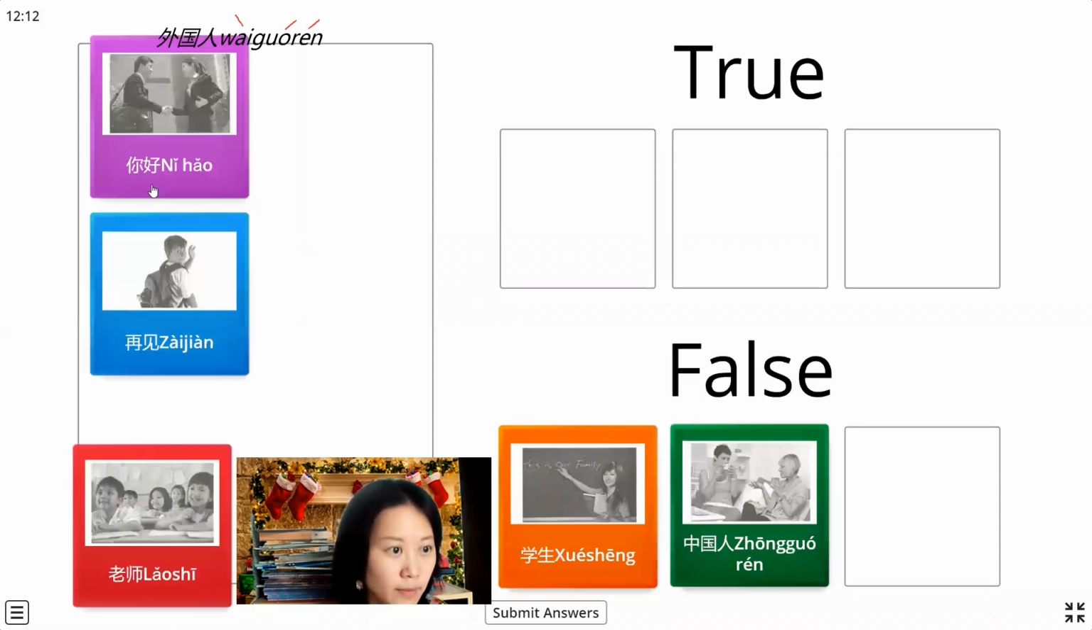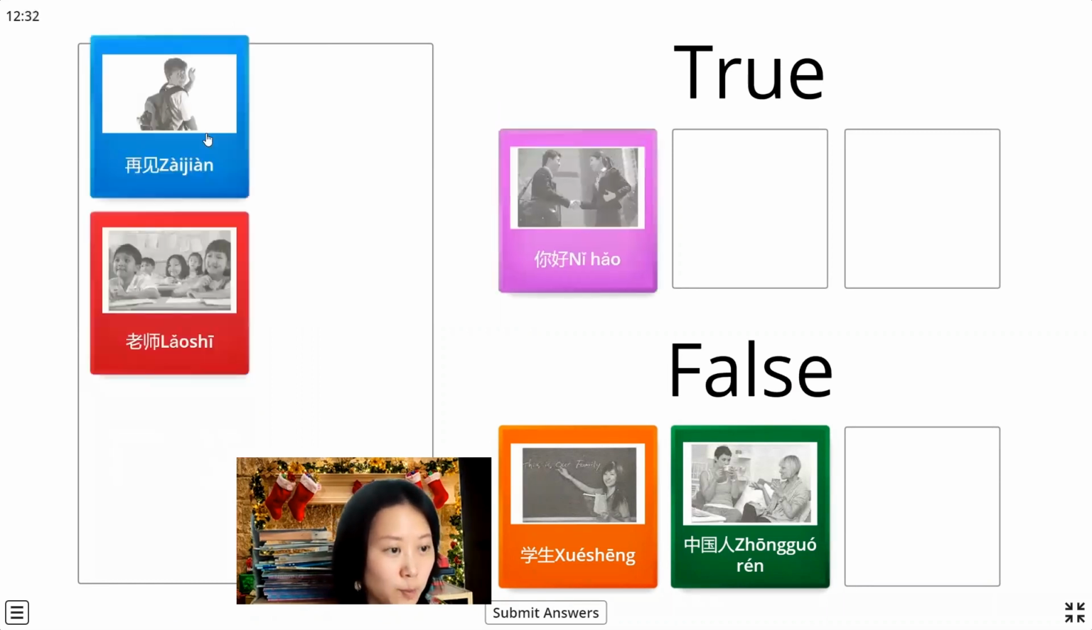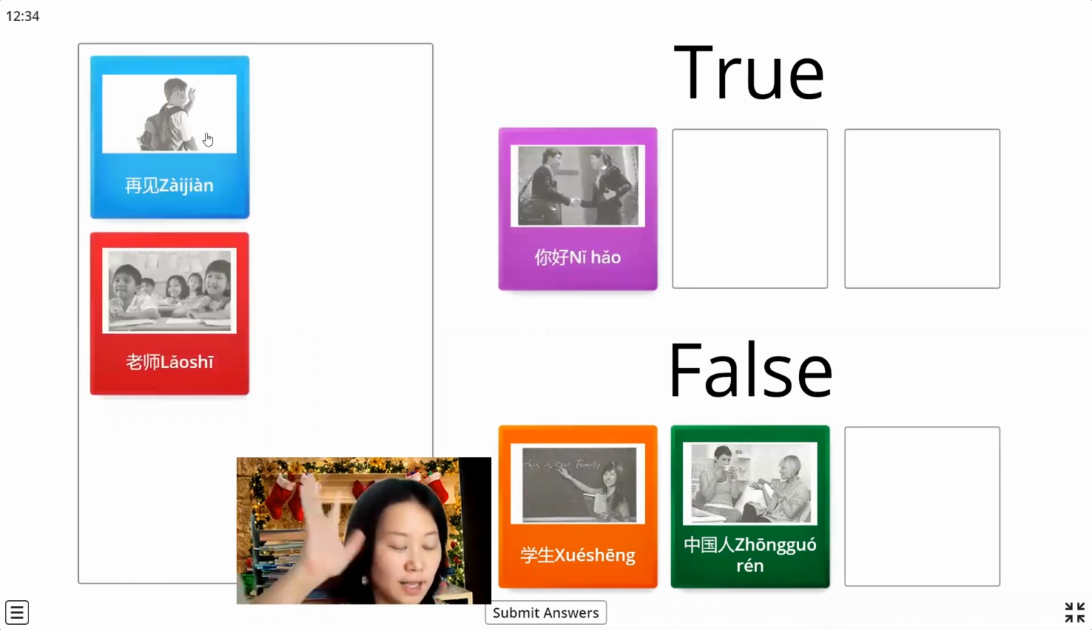The next one is 你好. Just say hello. Two people shake hands, 握手, and they say hello. No problem, so this one is 对. In this one, the boy waves his hands. That means goodbye, we always say 再见. No problem, it's true.